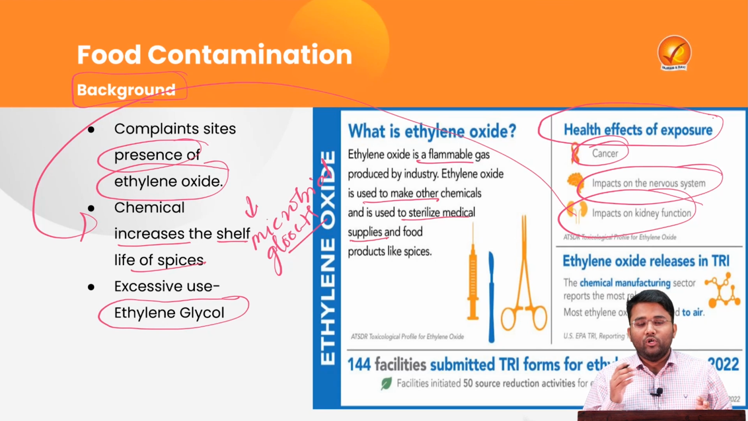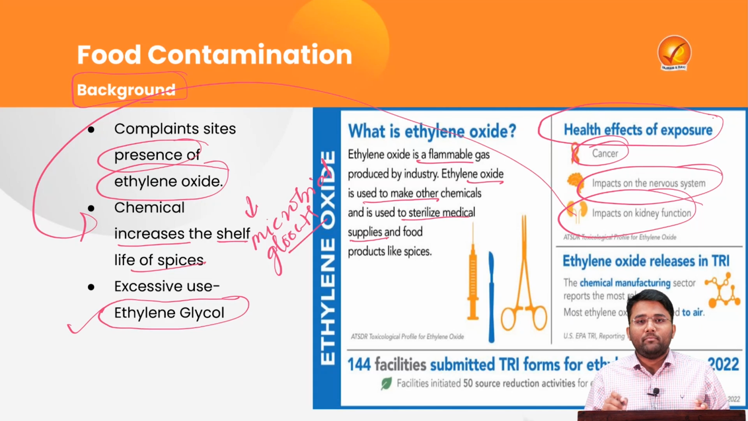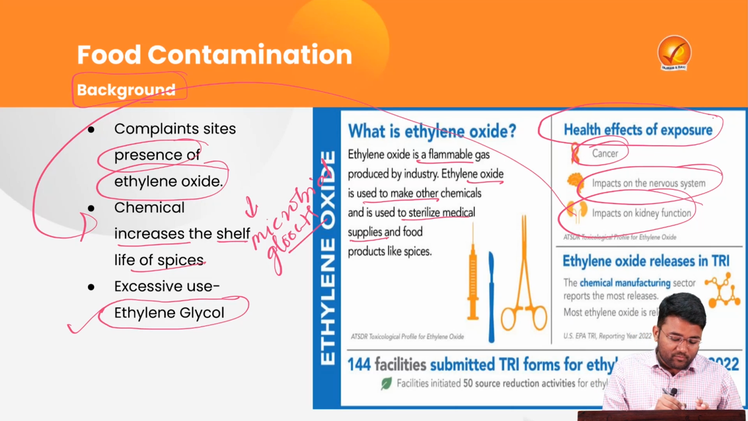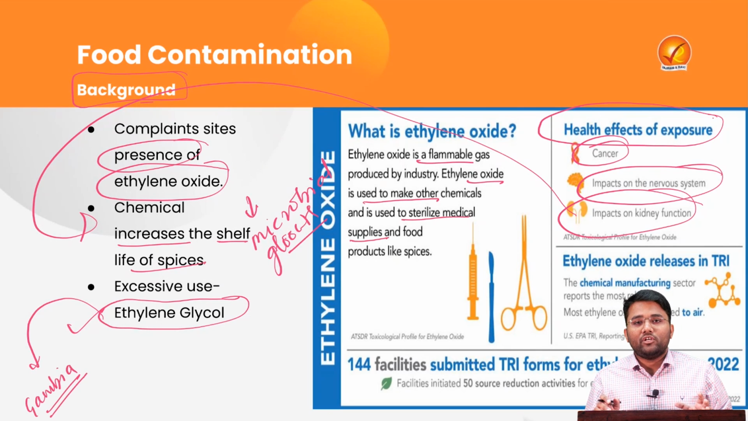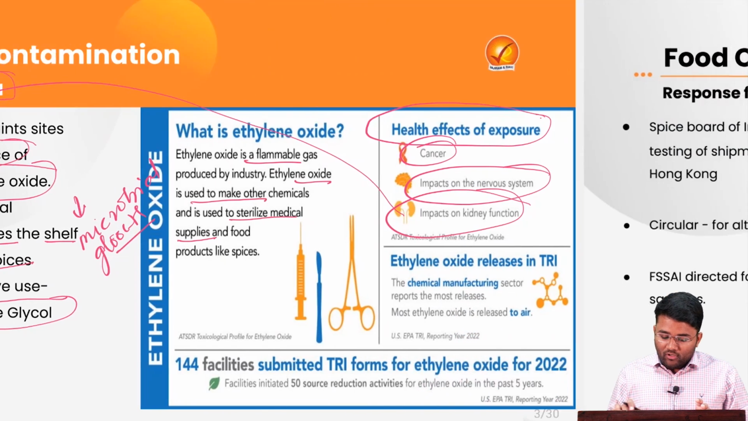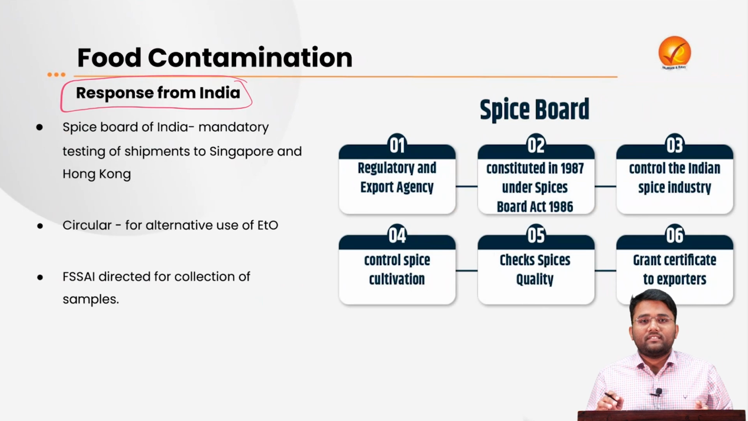As I have told you, this ethylene oxide is used to make other chemicals. One such chemical that is made by using ethylene oxide is ethylene glycol, which was in news when several children died in Gambia after the consumption of cough syrup that was exported from India. So let's try to understand what is the response from India after these investigations were announced by these countries.